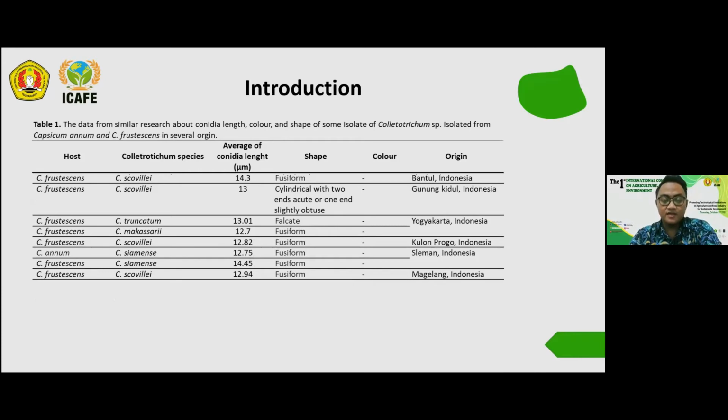The results show that the conidia length is very diverse, and the shape is fusiform, cylindrical, and also falcate. So there is also some diversity. This research was conducted with Colletotrichum samples collected from the field. But in our research today, I would like to isolate Colletotrichum from chili after harvesting, so it's already in the market.